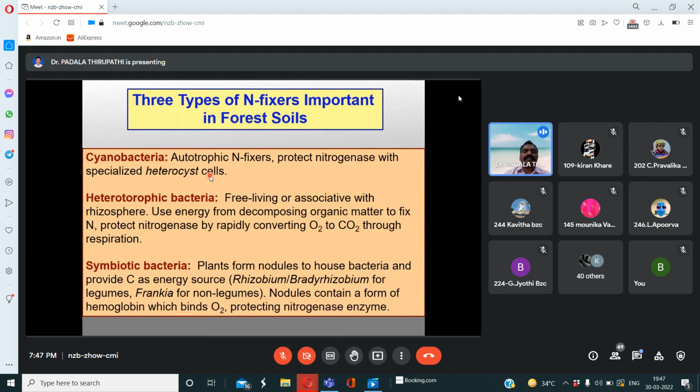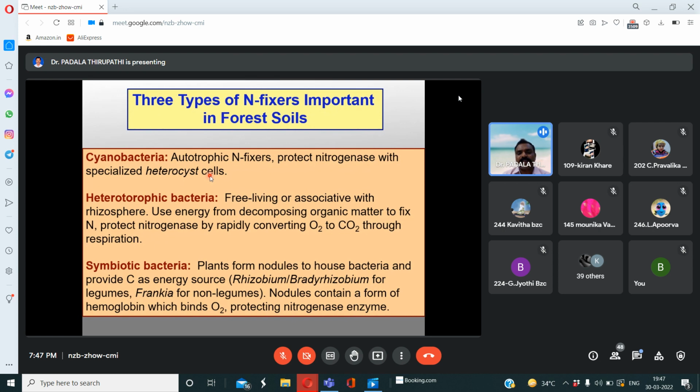They are associated with other living organisms, other plants, or maybe they are free living forms. Whereas free living bacteria are associated with rhizospheres, meaning the area or part of the roots. They use energy from decomposing organic matter to fix nitrogen.